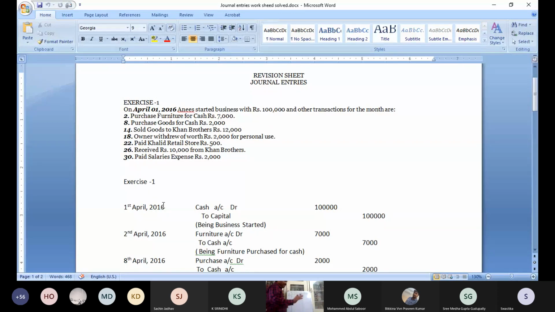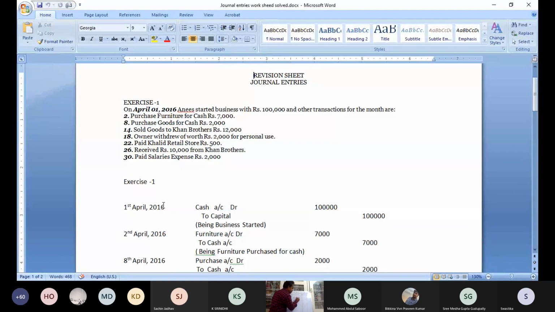Okay. He started a business. It means he is giving cash of 1 lakh to the business. Every transaction in accounting affects two accounts as per the double entry system. Next, Anis started a business. So what is being brought to the business? First step: cash. Yes, non-commerce students, for example, cash, sir. I started a business, I am bringing cash to the business.